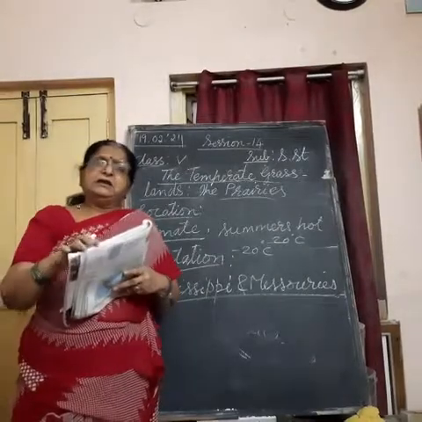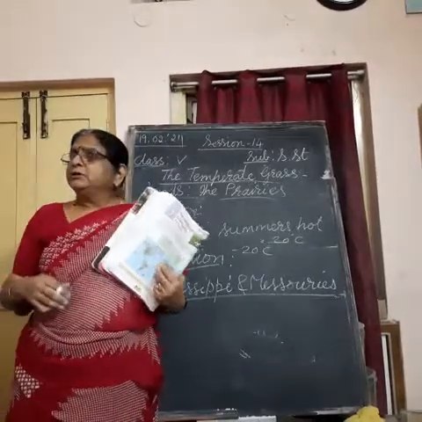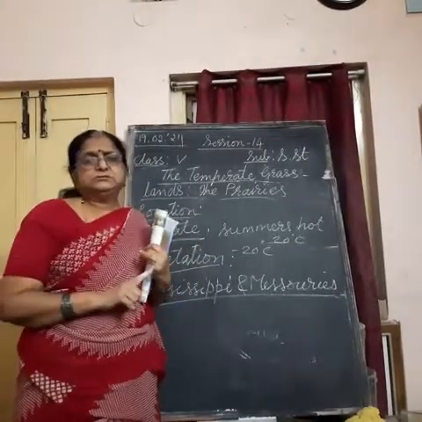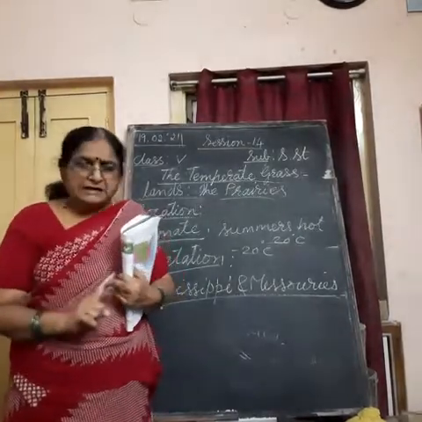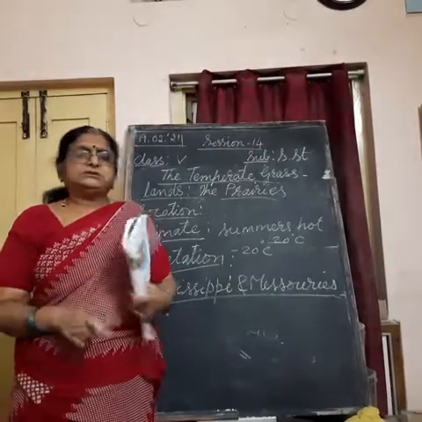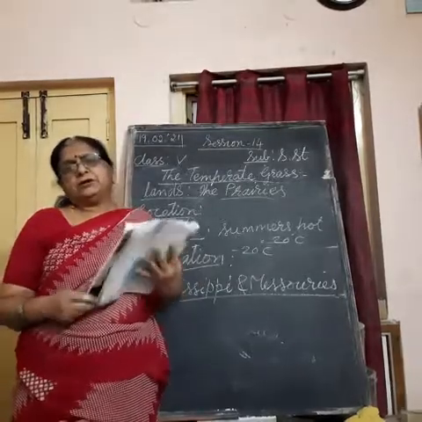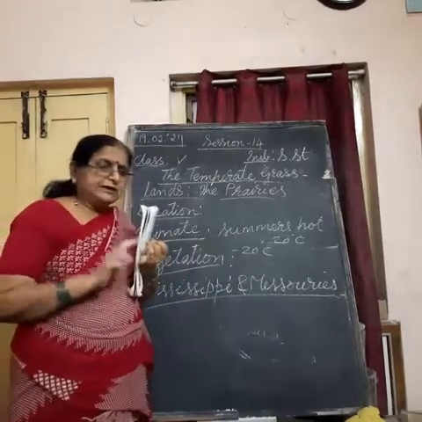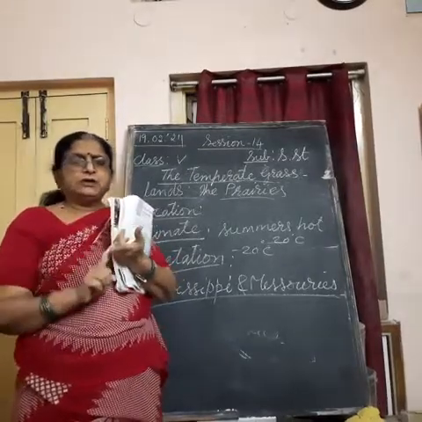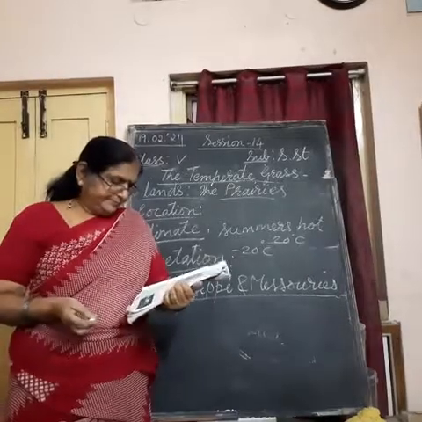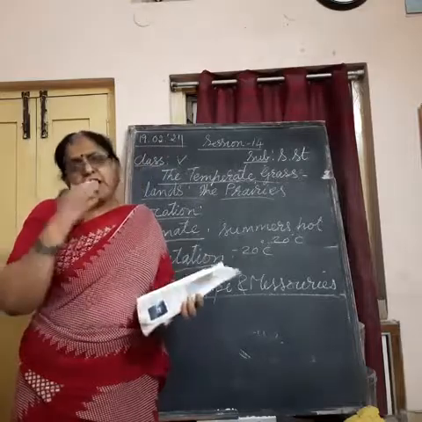exported to other countries. Along with wheat, what are the other crops grown here? They are maize, corn, rye, barley, and oats. Understand? Potatoes, soya bean and cotton are grown here. Along with wheat, rye, R-Y-E, oats, barley, soya bean, cotton are grown in this area. Okay.